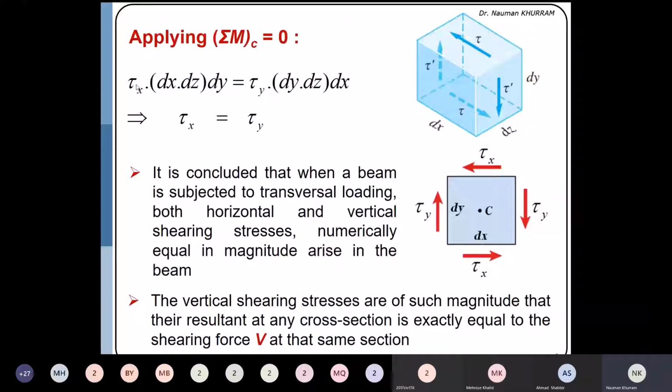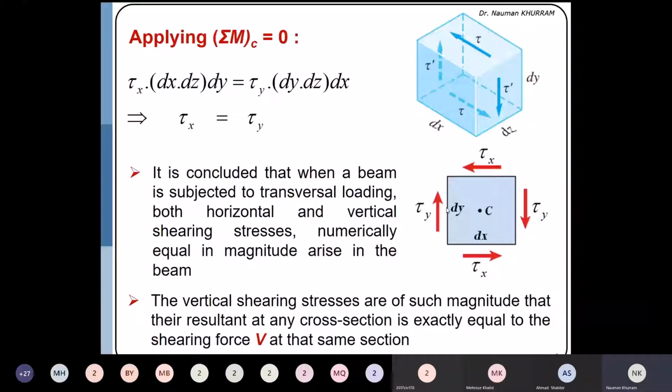For example, assume this direction is dz and this direction is dx. We multiply the stress component with the area to convert it into force. Similarly, tau y multiplied by the area over which it is acting gives the force. If we take the moment about any point, for example this corner O, two forces pass through this point, so they produce no moment.